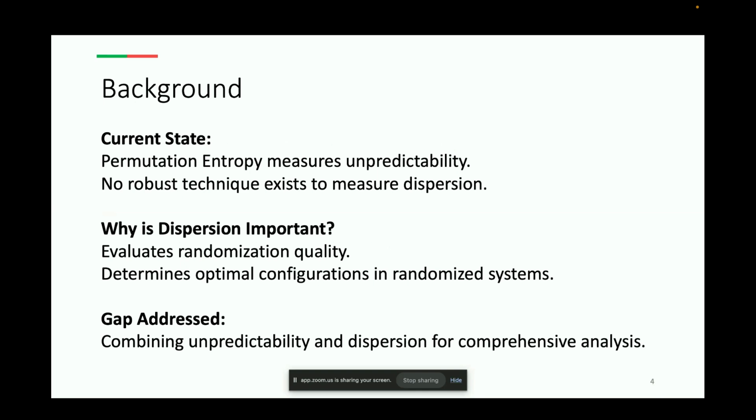So to understand why this research will bring value, let's look at the current state of the field. Right now, tools like permutation entropy, which I'll come back to again, are used to measure unpredictability, which is one aspect of randomization. However, they don't measure the dispersion, which is the physical spreading or displacement of data points. Dispersion is critical because it evaluates whether the randomization has adequately shuffled the data. And my work combines these two aspects, unpredictability and dispersion, for a more comprehensive analysis.